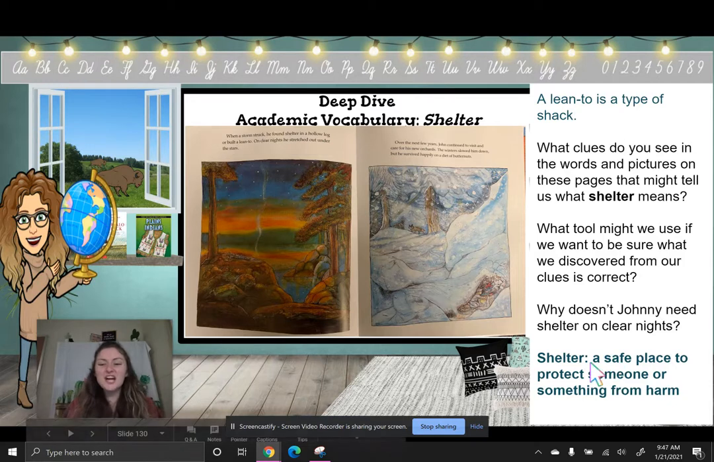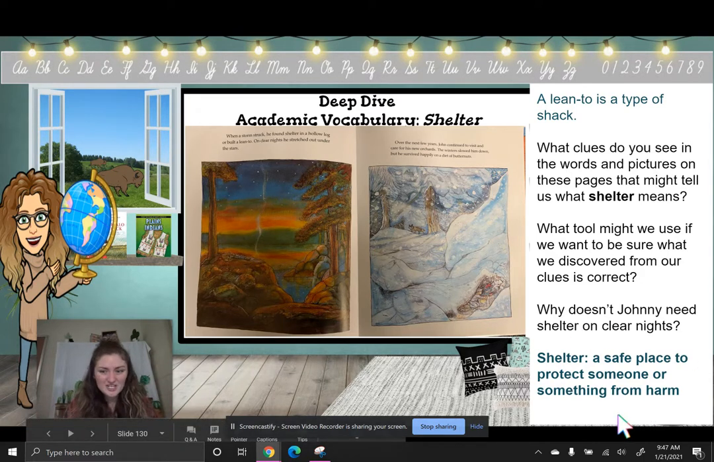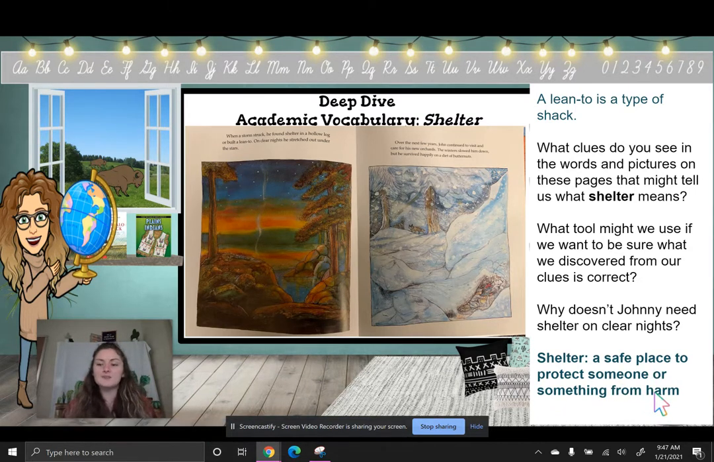So a shelter, our definition, where do we go to find definitions of words, the meanings of words? In an informational book, we would go to the glossary, but if we don't have a glossary in our book, we can go to an online dictionary. Remember, dictionaries are places that give us definitions or meanings of important words. So the definition of shelter is a safe place to protect someone or something from harm.